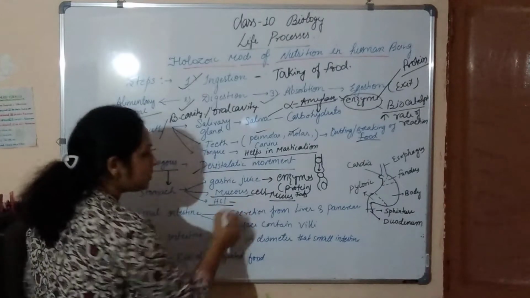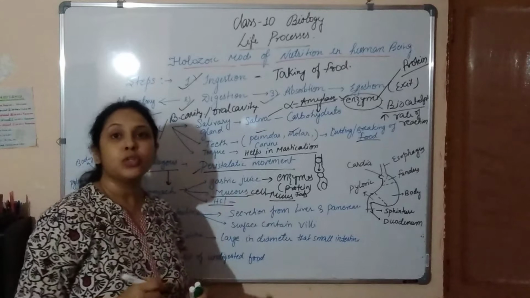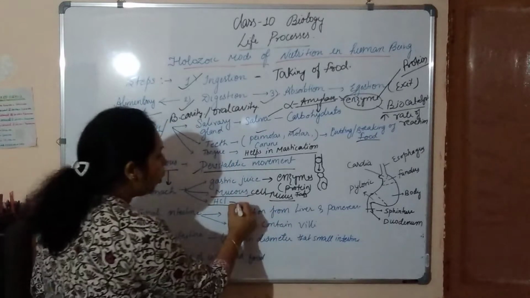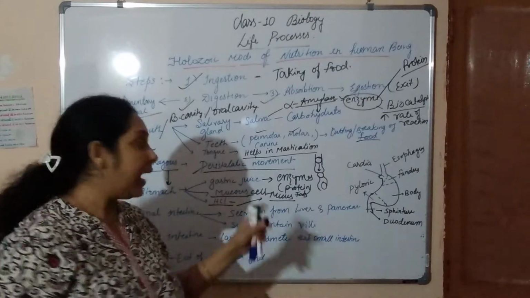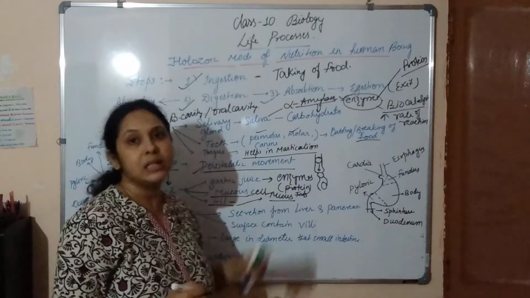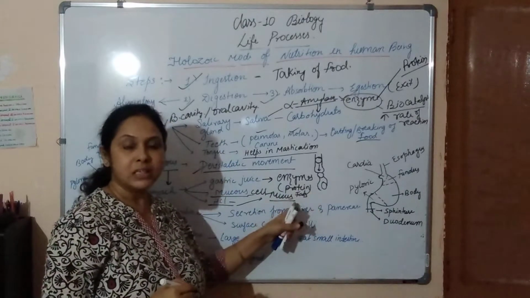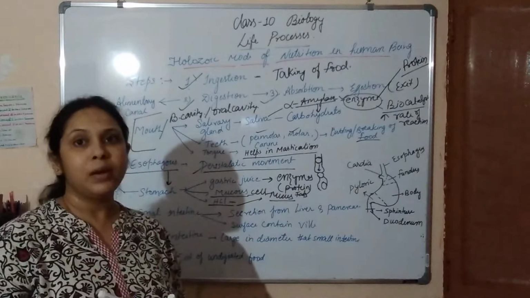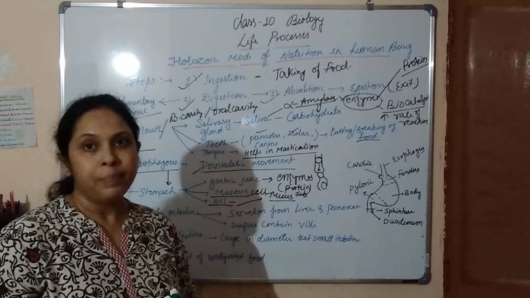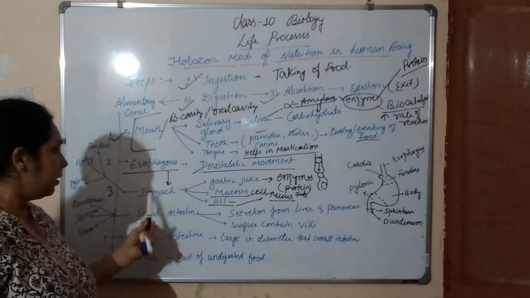This HCl is also very important. It makes the gastric juice acidic, and it also helps in protein digestion because it activates the protein enzymes, the ones that digest the protein. It is also very important to kill the germs present in the food. So this is about the stomach.